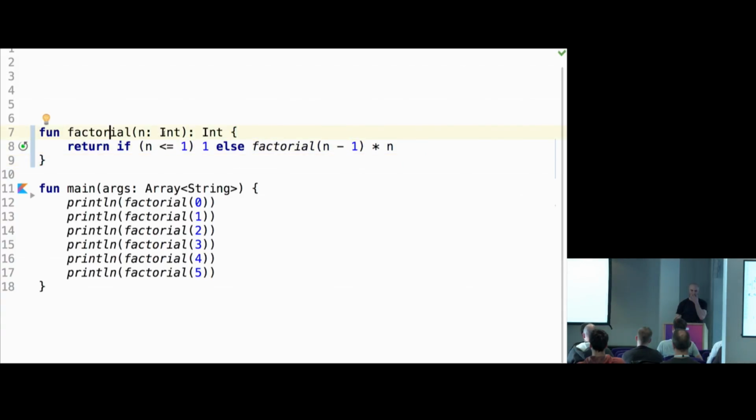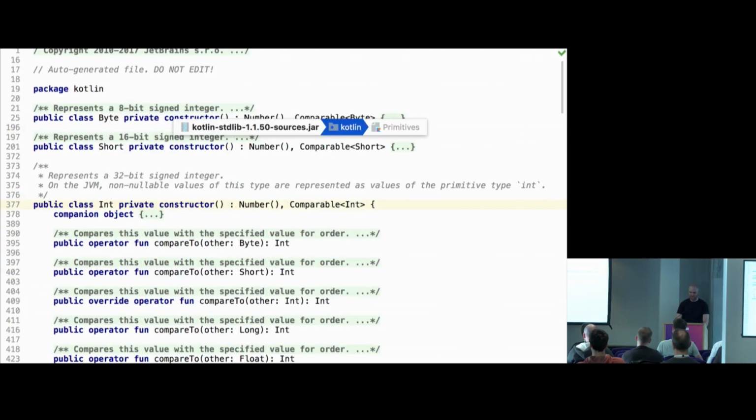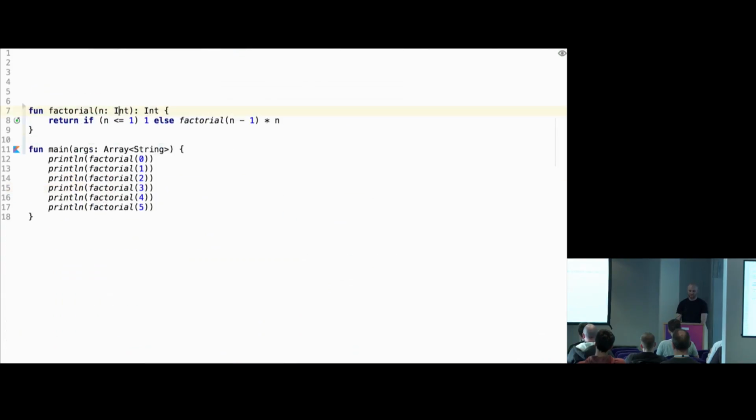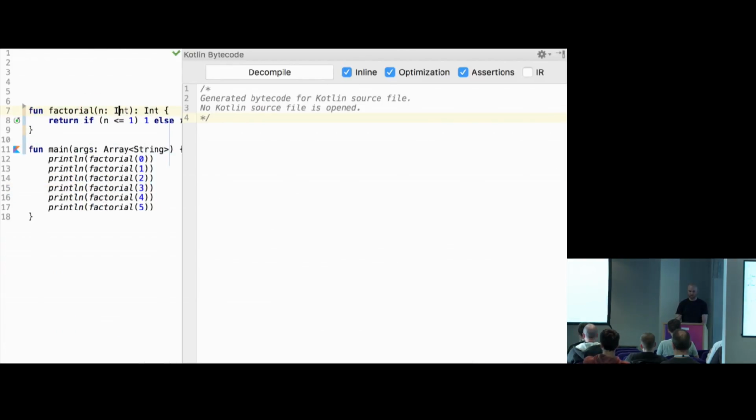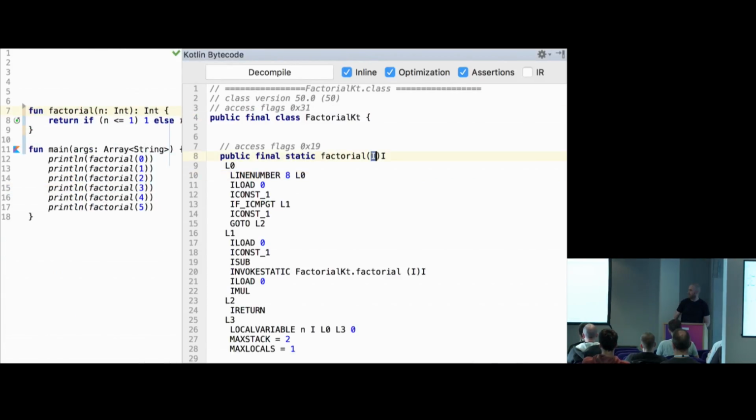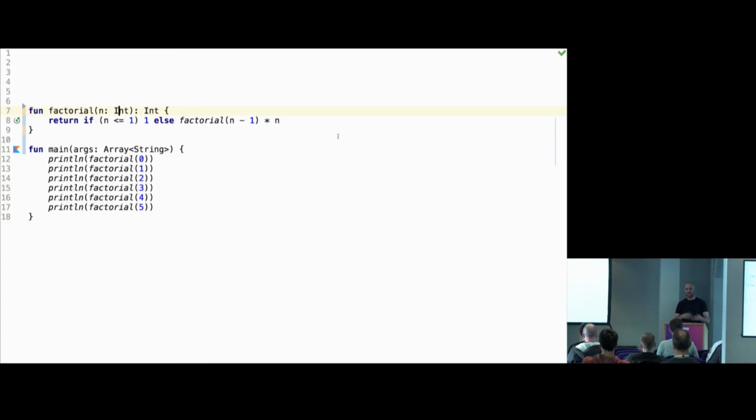So similar to what I showed before, this Int, if I navigate to it, is defined in Kotlin primitives. So this is a kotlin.Int, the full type. But as it says in the documentation, on JVM it becomes lowercase int. So it's again a similar idea that there is a Kotlin compilation type, and then at runtime it becomes a platform type. So if we look at bytecode, it should be again just Java. In this bytecode, capital I means it's a lowercase primitive int. And again, it depends on platform.